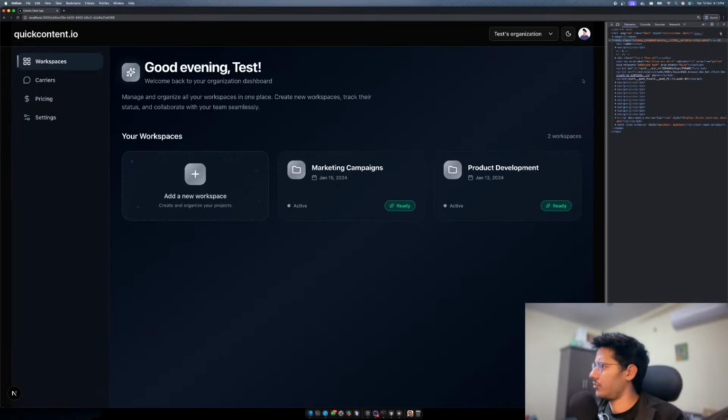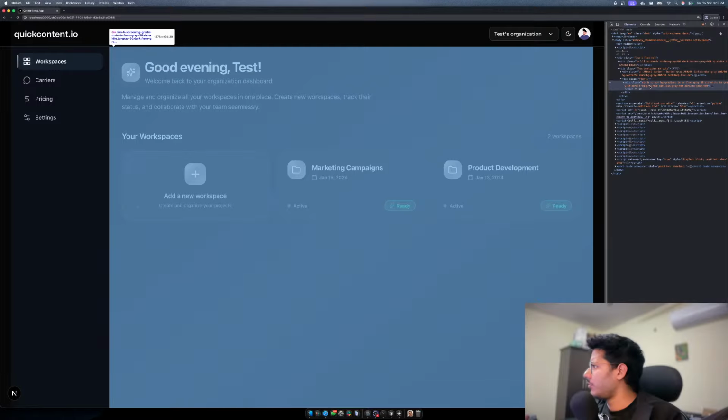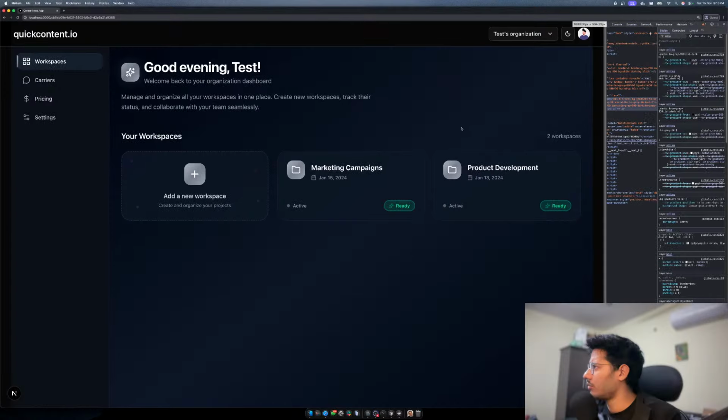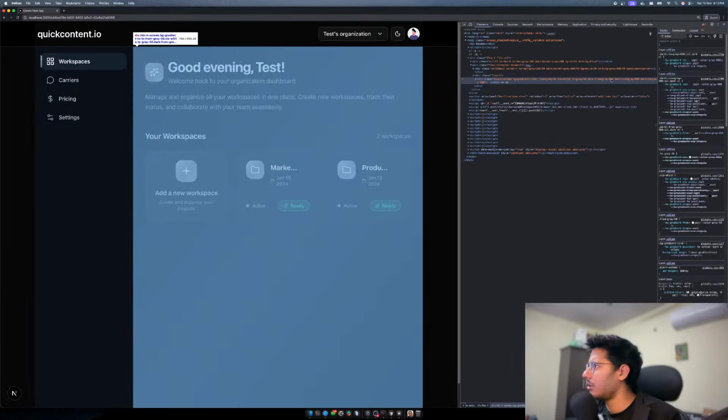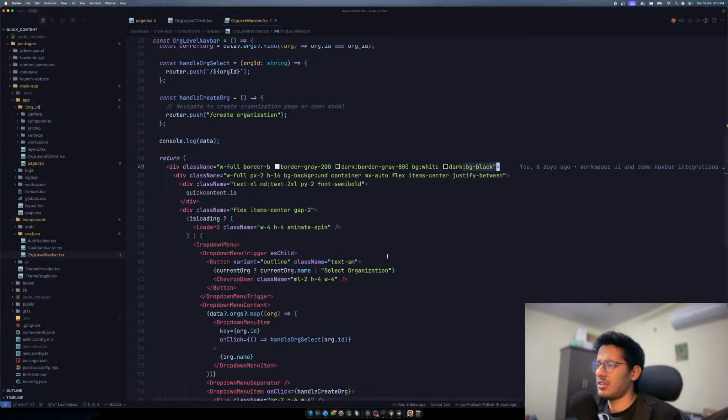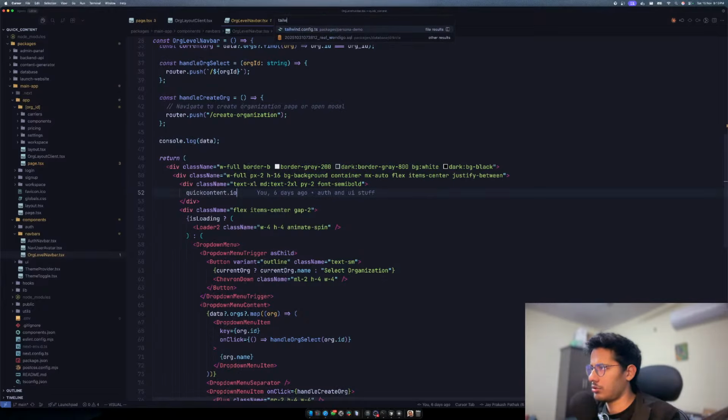Which color is this? Let's try to go and see. This is from BG gradient to BR, from gray 50 to white, to gradient from gray. What the fuck? But this is not it. If I just get rid of all of them, what will happen? This is all black. Okay, this is good. If I go over here, it's saying BG gradient to BR from gray 50. Is it taking some primary secondary color from my Tailwind configuration? I'm not sure of that.